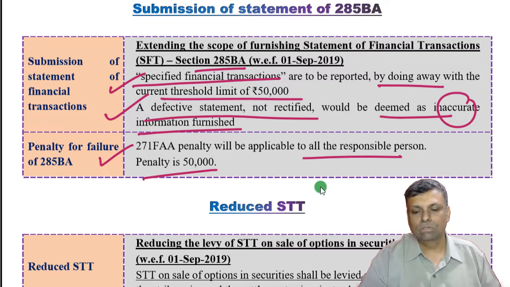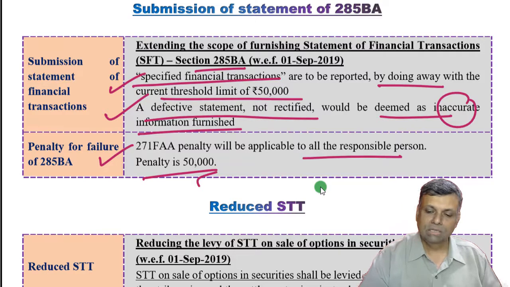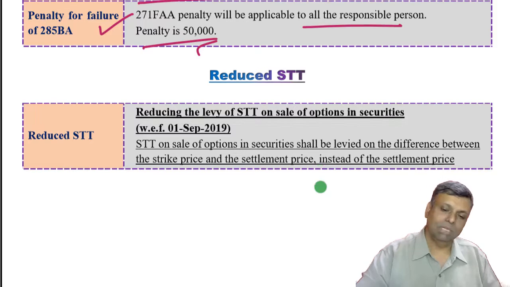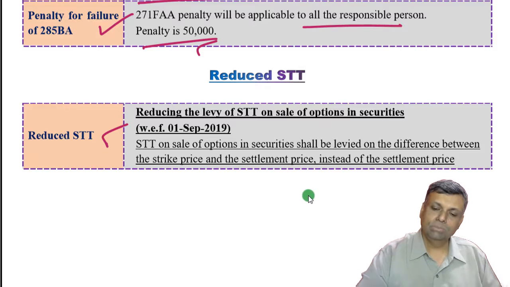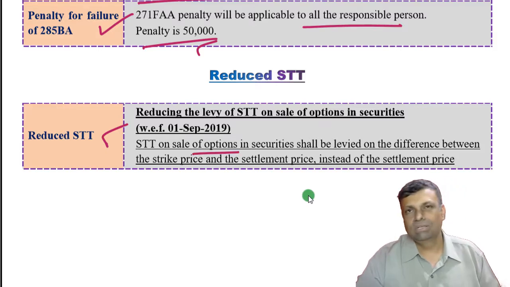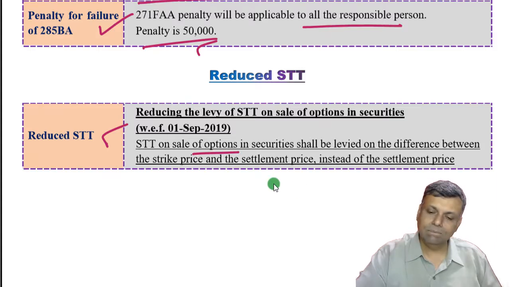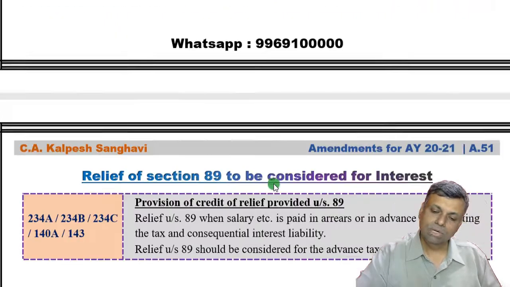So any failure of 285BA, that means non-submission of these financial statements, there is a hefty penalty which is applicable. Now the securities transaction tax has undergone a little bit of a change with respect to option transactions, but we are not very much concerned with that; I just bring it to your notice.